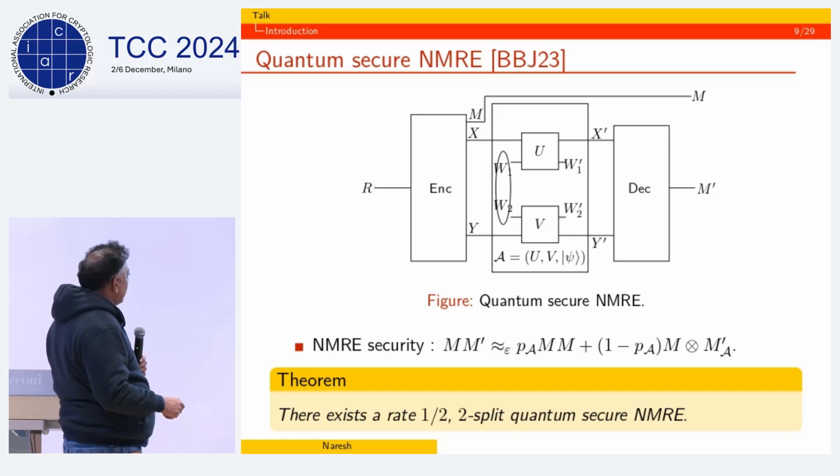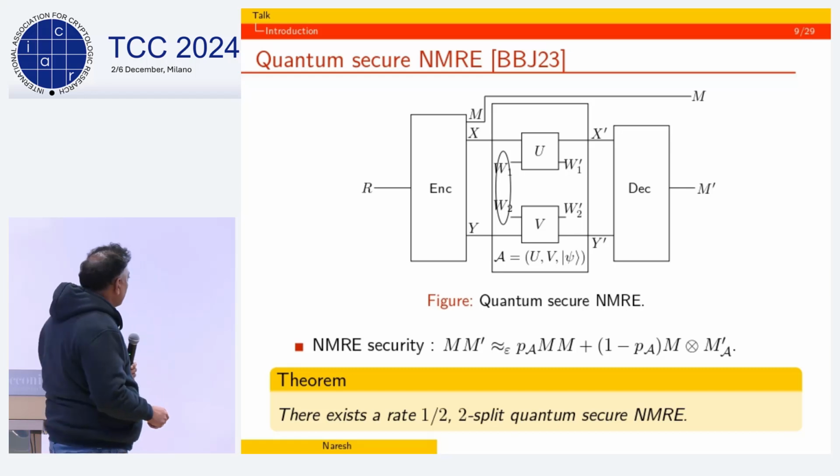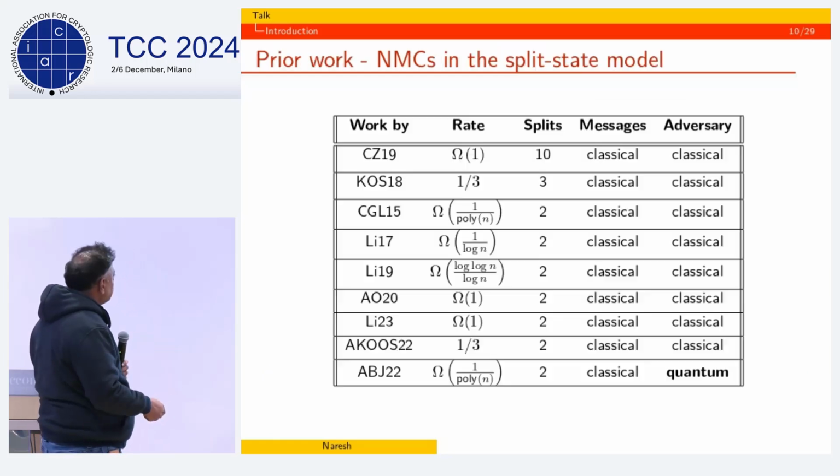The joint distribution of M and M prime is, with a certain probability, either M, M, two copies of M, or with the other probability, something in tensor, M tensored with something else. So this is the security model.